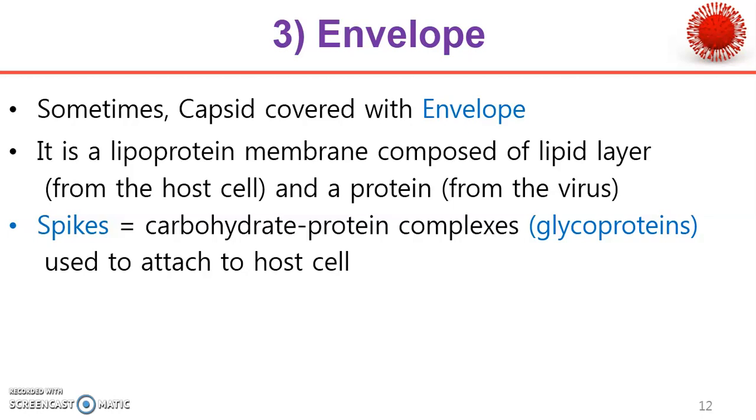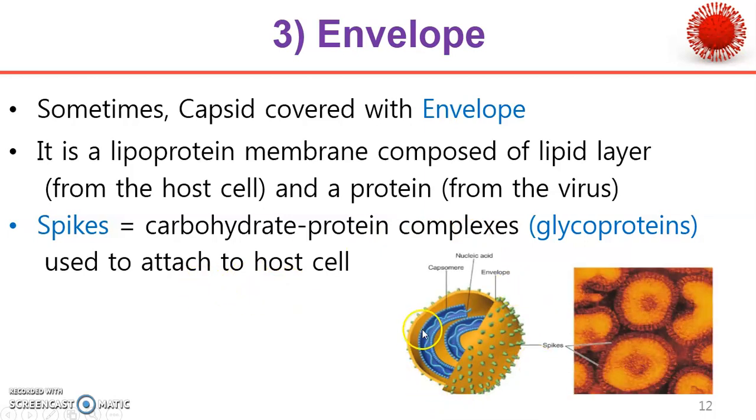Some envelopes are plain, but some envelopes have spikes. Spikes are carbohydrate-protein complexes called glycoproteins, used to attach to the host cell, and this is the structure of the envelope. This is the genetic material covered with the proteinous material called the capsid, and this is the lipoprotein membrane with glycoproteins, the envelope. In an electron scanning microscope, these enveloped viruses look like this. Most influenza viruses are enveloped viruses.